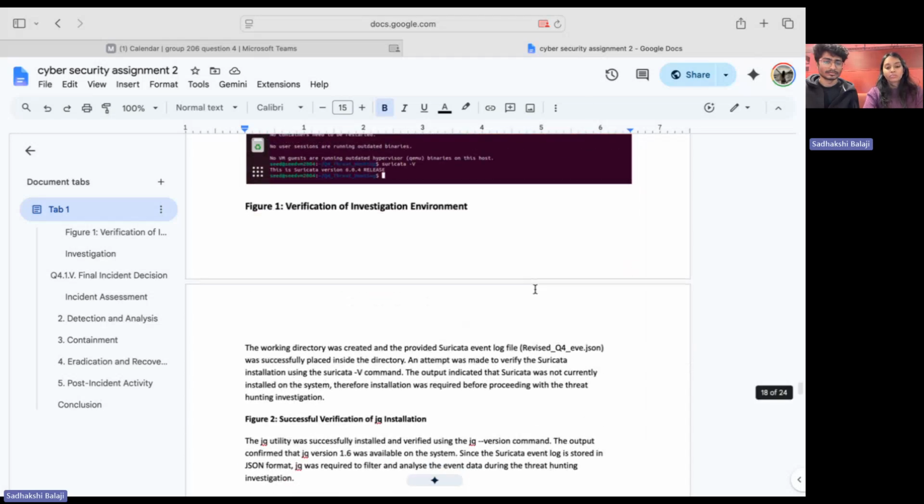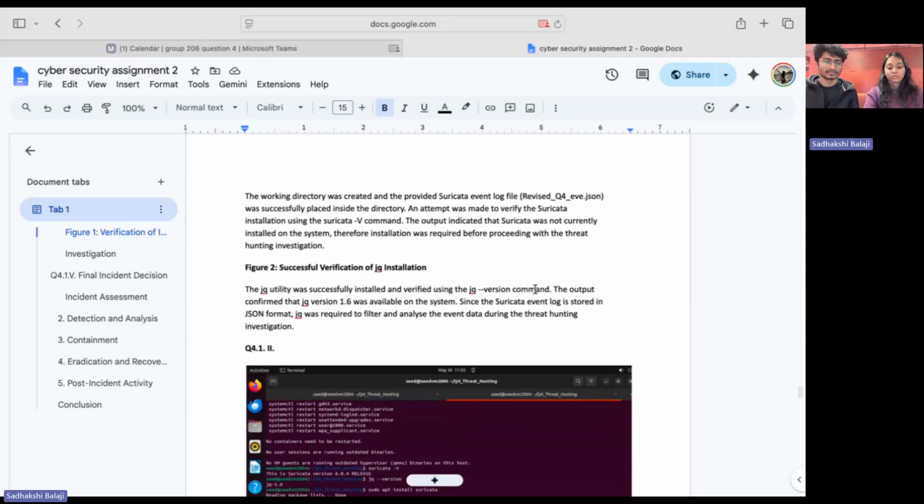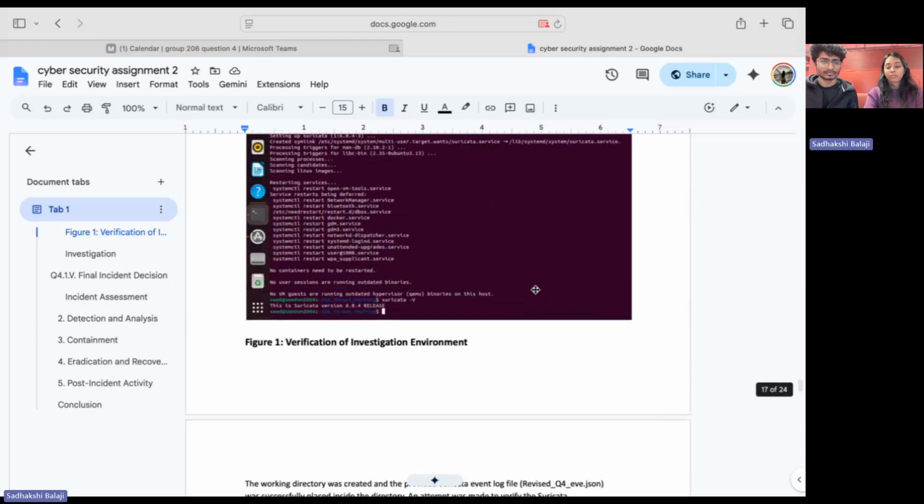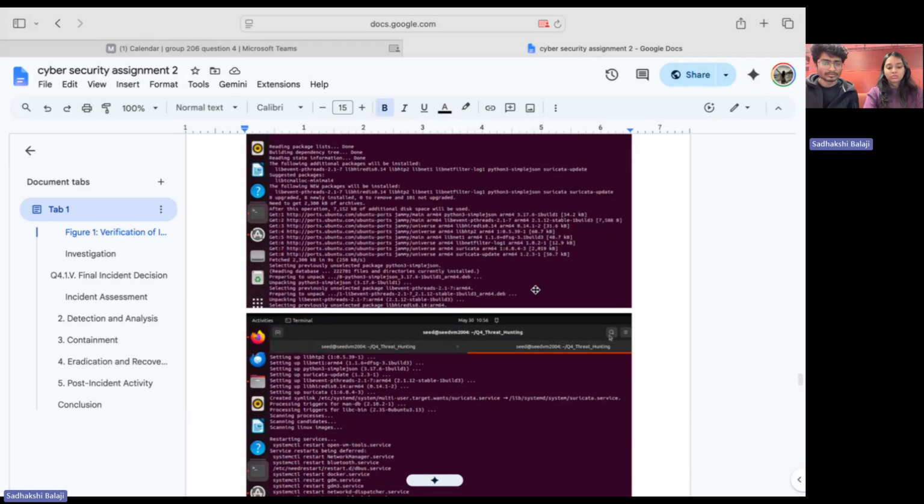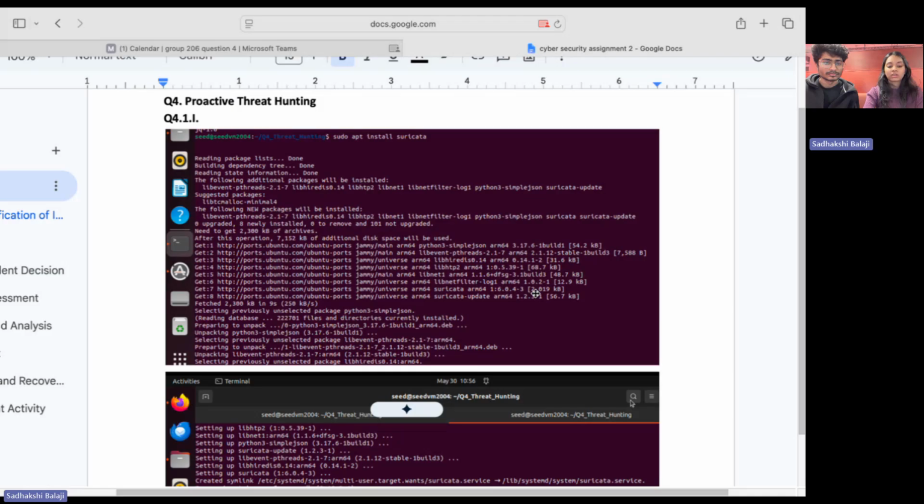The first step was to prepare my investigation environment. I verified that the required tools were available in Kali Linux, and I checked that jq was installed because it is needed to analyze JSON formatted log files. Once the tools were ready, I placed the event log file into my working directory and confirmed that it was accessible.